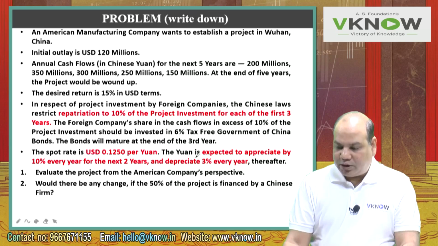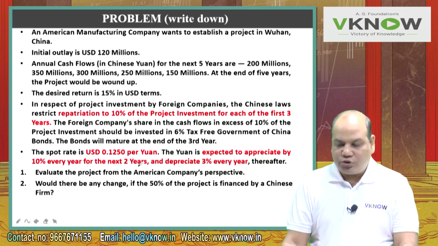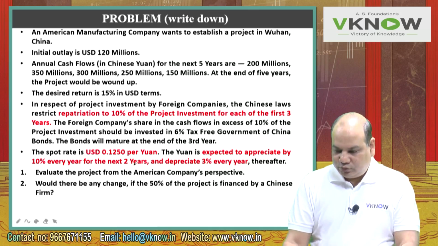The yuan is expected to appreciate by 10% every year for the next 2 years, so first 2 years appreciate, and depreciate 3% every year thereafter.